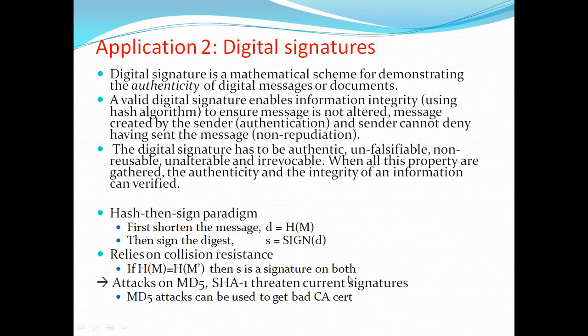That means we need collision-free algorithms. Collision resistance, weak collision and strong collision concepts are there, so you can see them in the digital signature. We can discuss more in hashing.